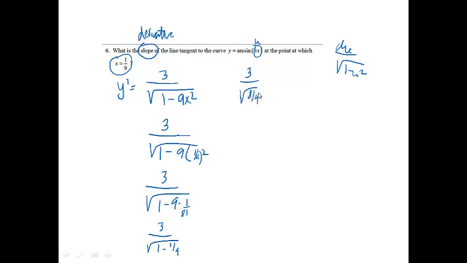So I'm going to have 3 over the square root of 8/9. And then from here, I'm just going to keep simplifying. The square root of 8/9 is the same thing as the square root of 8 over the square root of 9, and the square root of 9 is 3, so this will be 3 over the square root of 8 over 3. Now we can multiply by the reciprocal: 3 over 1 times 3 over the square root of 8 gives 9 over the square root of 8, and I could stop. We could go a little bit farther with multiplying by the conjugate and simplifying the radical, but that's as far as we really need to go.